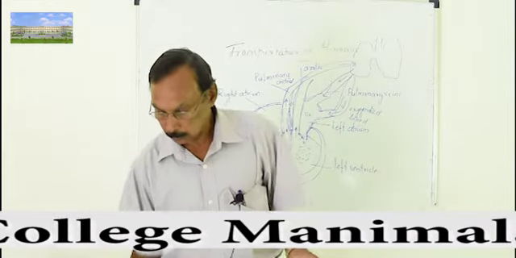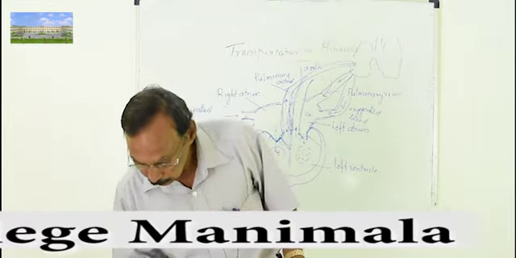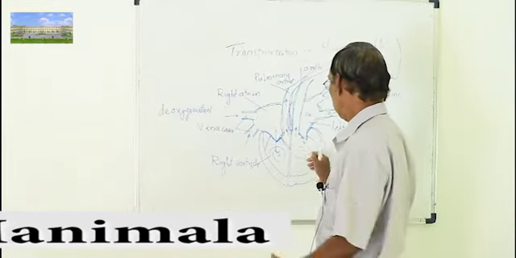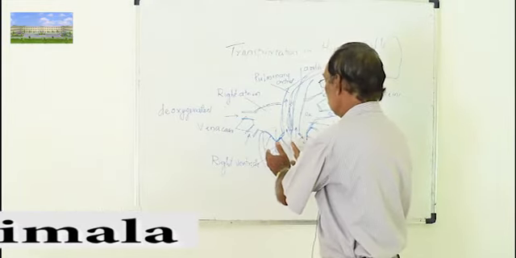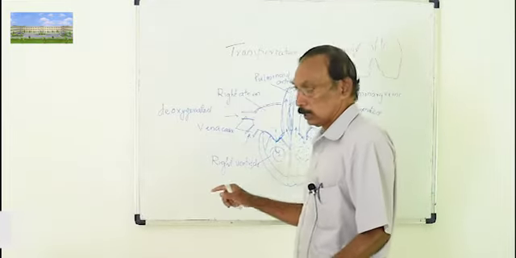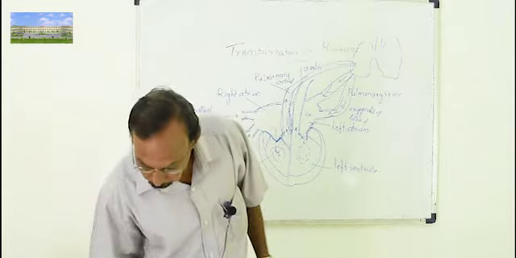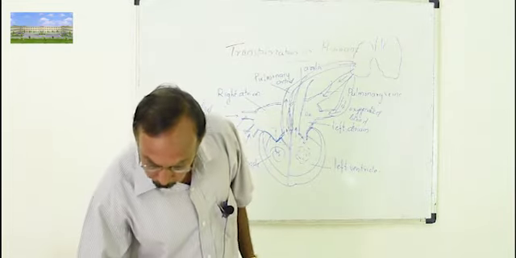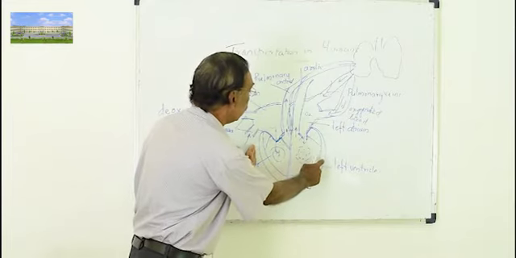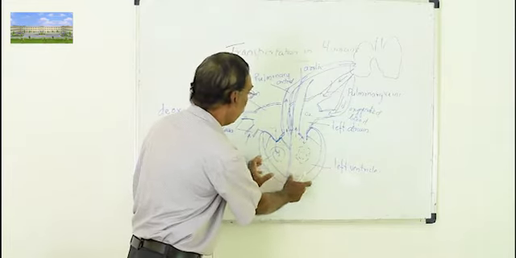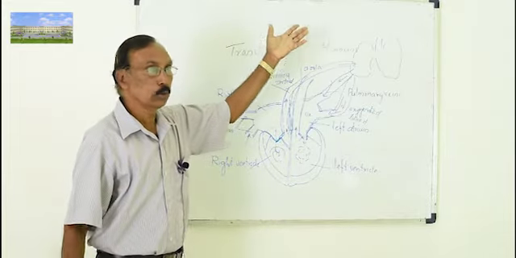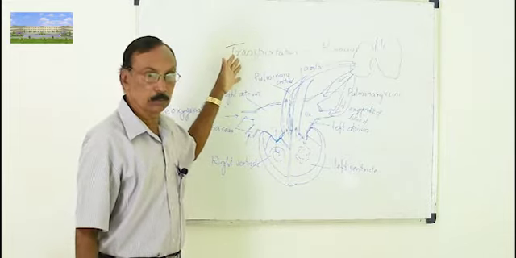At the time of ventricular contraction, a lot of pressure is developed, and that is what we measure. The ventricular muscles are bigger, and it is pumping blood to the lungs and different parts of the body.